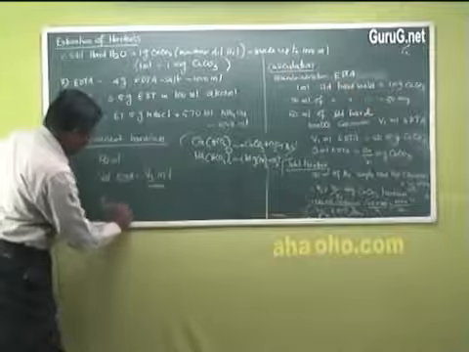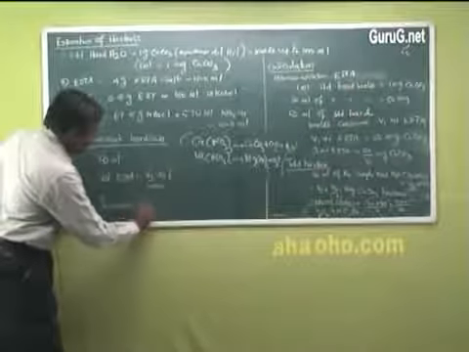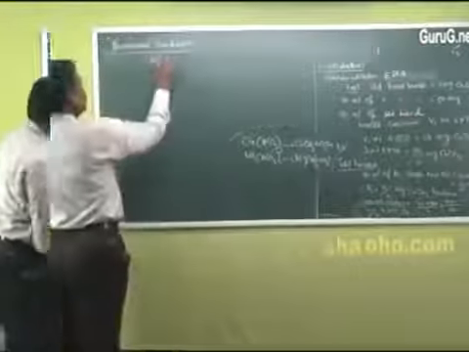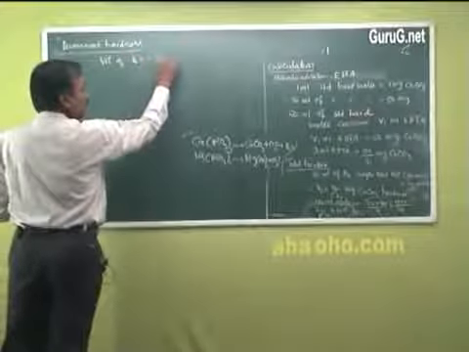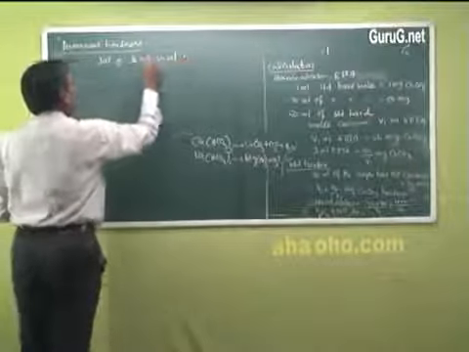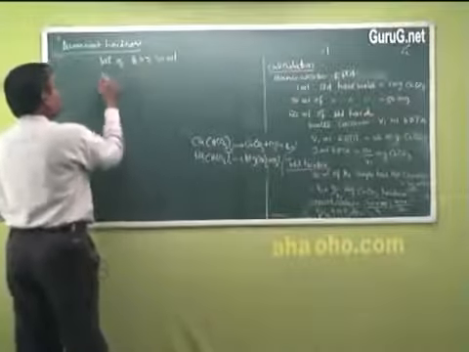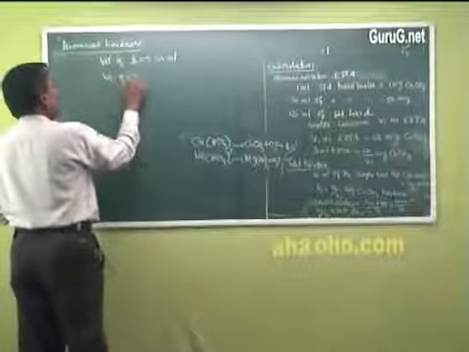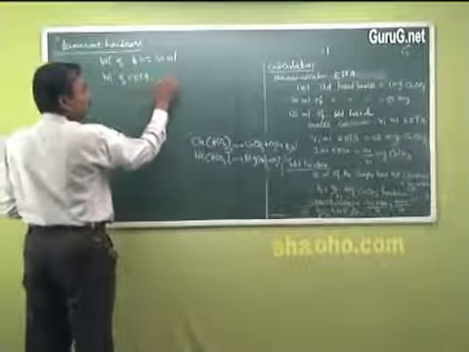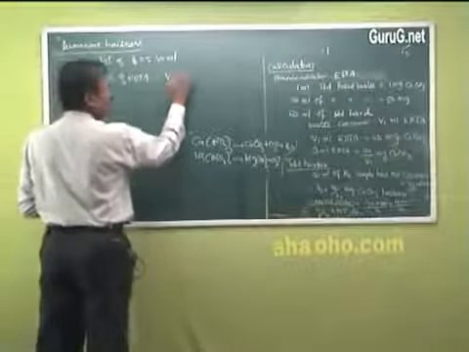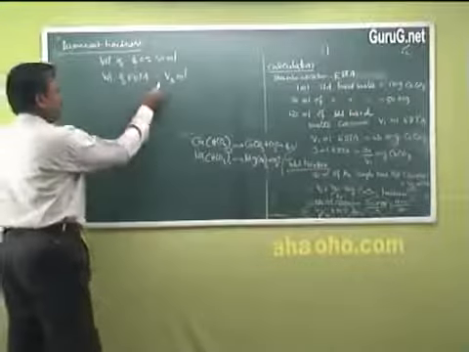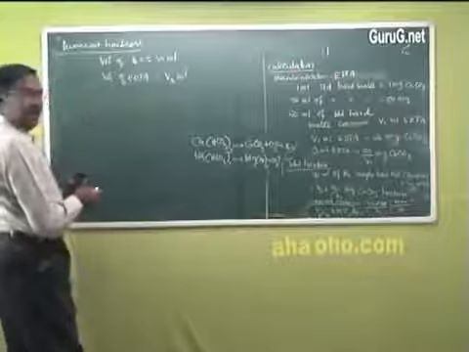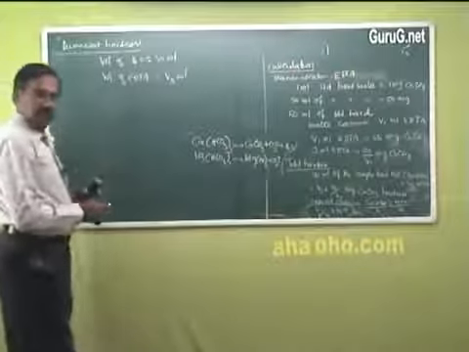The volume of water is 50 ml, which consumes V3 ml of EDTA.